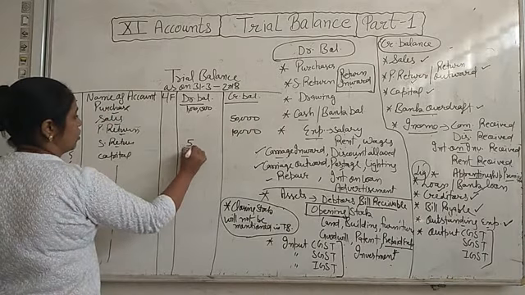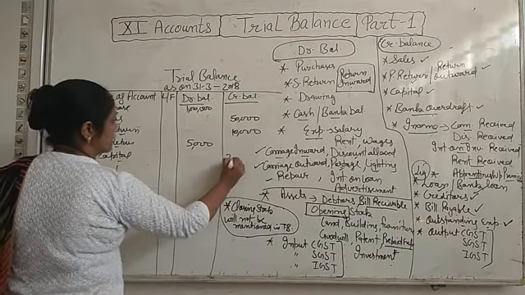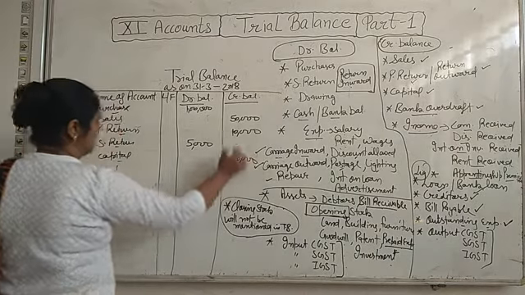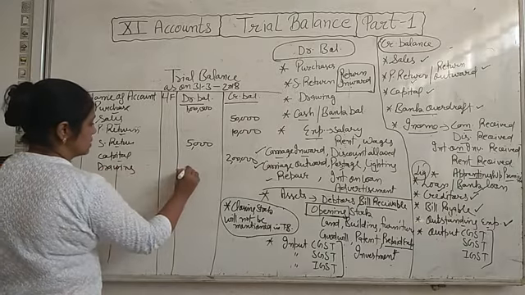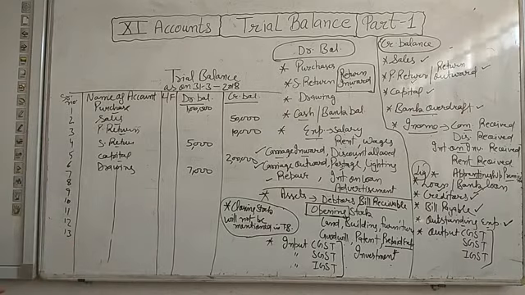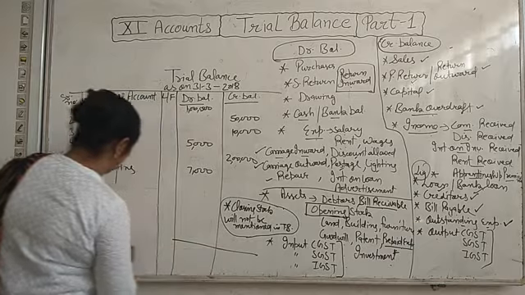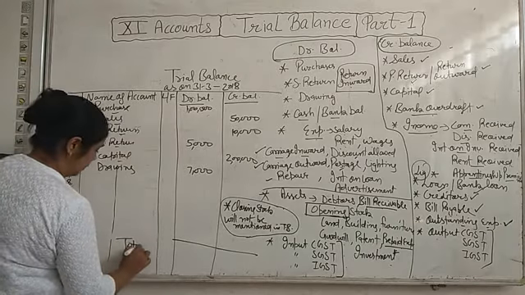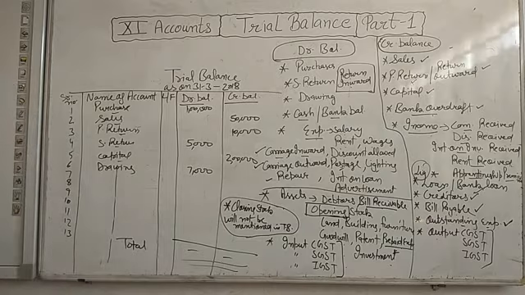Sales return is always a debit balance, we will write it on the debit side. Capital is always a credit balance, we will write it in the credit column. If drawing is given, drawing is always a debit balance, so we will write it on the debit side. Only this thing you have to do. And after that, do the total of both sides. Here you will write total and it should be equal. Only this question is there.